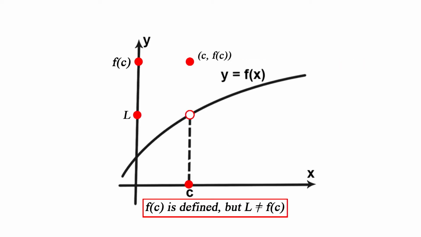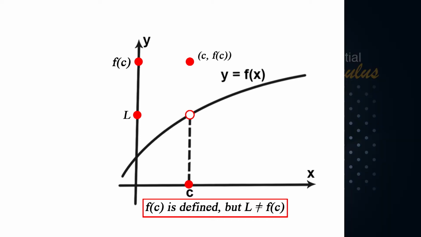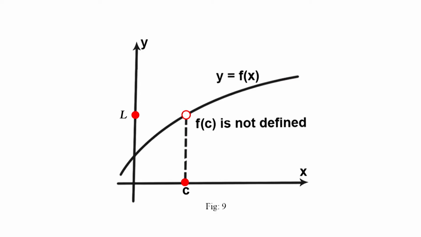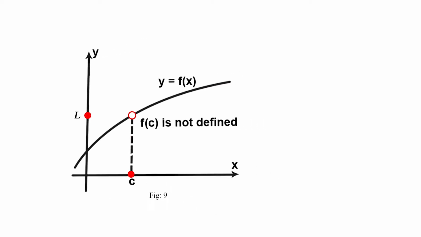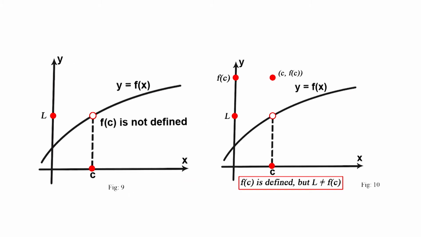In figure 8, limit of f of x as x approaches c exists and f is defined at c, but these two values are not equal, violating the third condition in the definition of continuity at c. We call a function like that in the figure a removable discontinuity at c. More generally, a function f is said to have a removable discontinuity at c if limit of f of x as x approaches c exists, but f is not continuous at x equal to c due to either of the following reasons. Either f is not defined at c as in figure 9, or because f of c differs from the value of the limit as in figure 10.